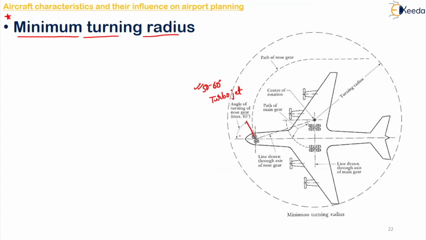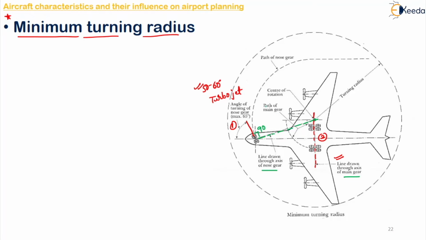And then what we will do is we will draw the line through your axis of main gear. So this line we will draw next. Okay, so this is the first thing we will do, and this is the second thing we will do. After that, at 90 degrees from this angle, we will draw a line through the axis of the nose gear, right? And try to make it intersect the line drawn through the main gear. So basically, we will make the nose gear line and the main gear line intersect at a point.